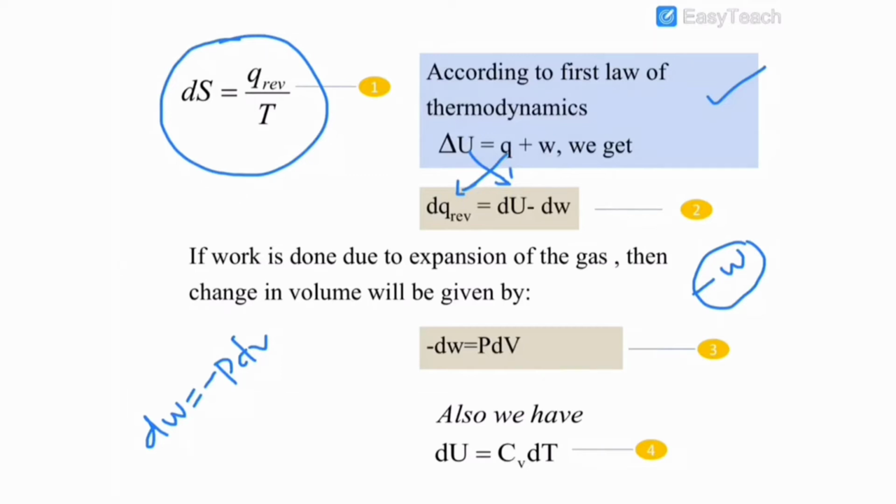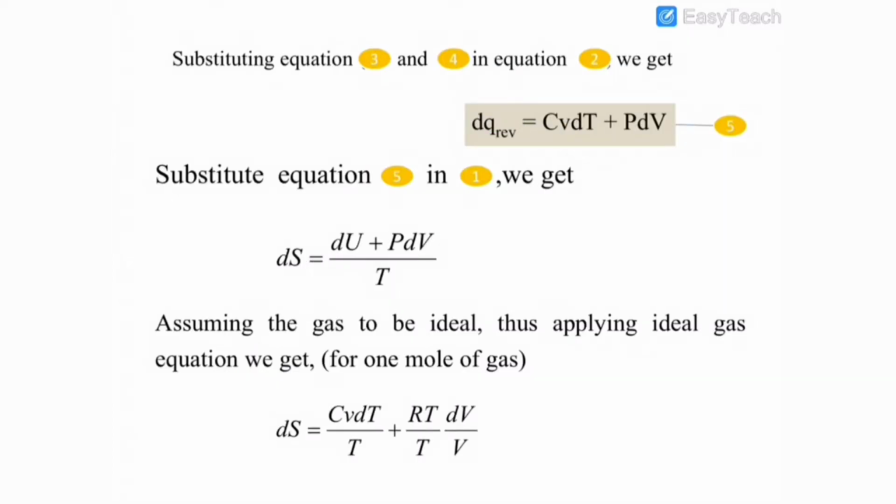Also we have dU equal to Cv dT. Here equation number 1 is dS equal to dq reversible by T. Equation number 2, dq reversible is equal to dU minus dw. Equation number 3, minus dw is equal to PdV. Equation number 4, dU equal to Cv dT. These equations we studied in the previous video. Substituting equations 3 and 4 in equation 2, we get dq reversible is equal to Cv dT plus PdV. This is equation number 5.